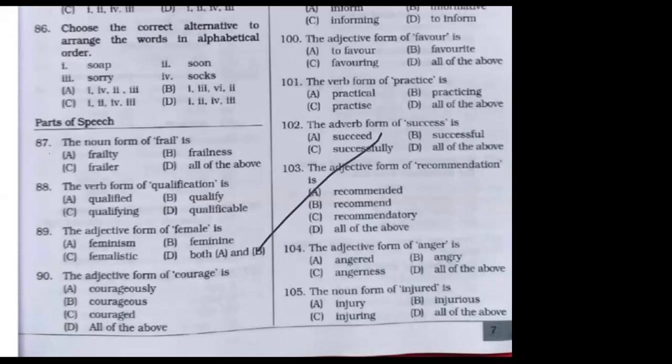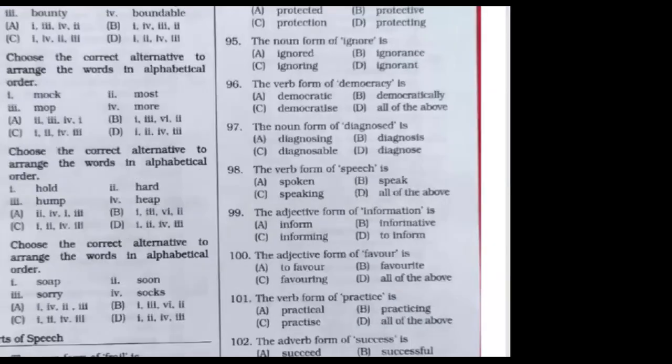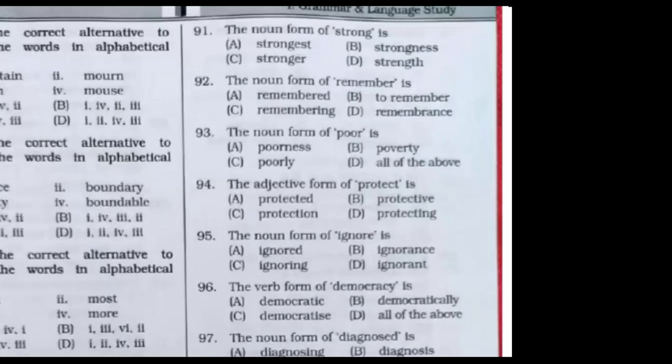Okay, proceeding further. The noun form of strong. No, it wouldn't be. Avishkar, in the air, for example, if we consider air to broadcast something, then won't its verb be aired? We will never ever have past tense or perfect tense of the verbs in the verb form.